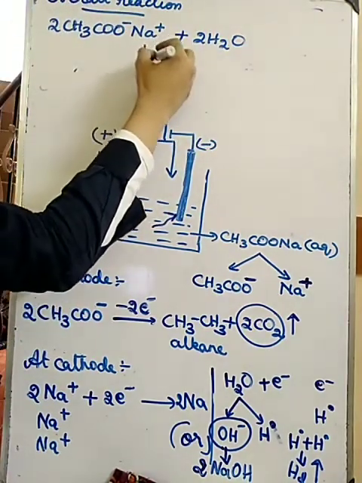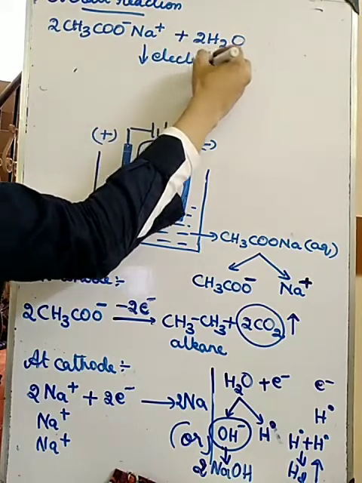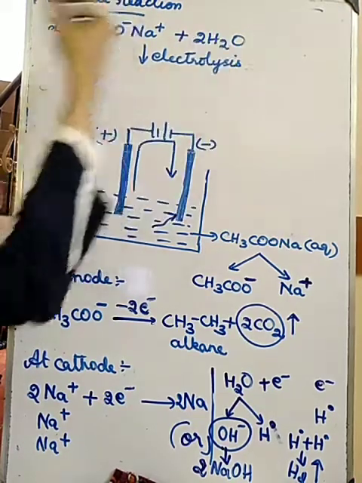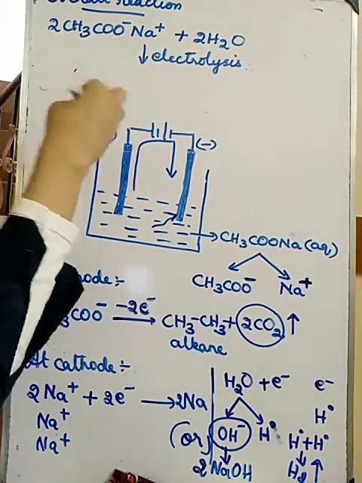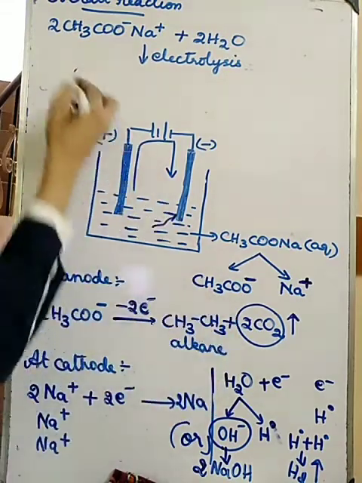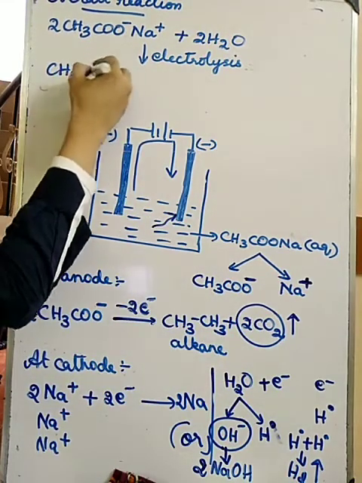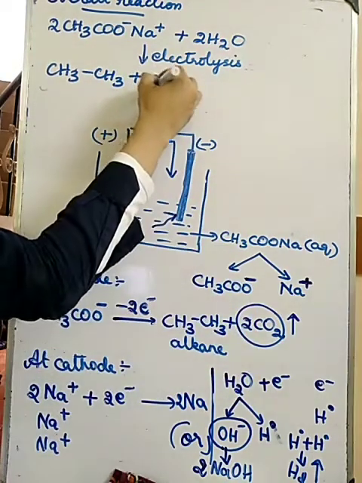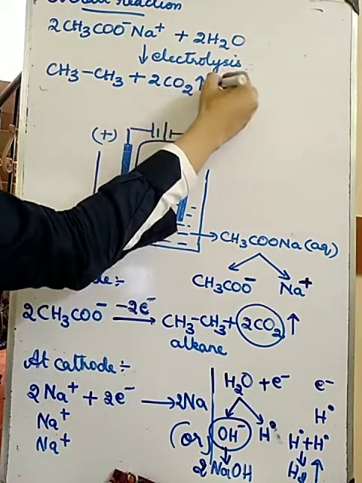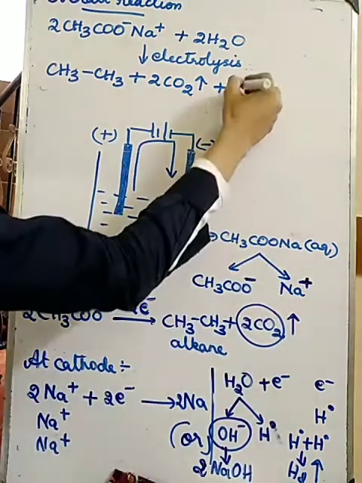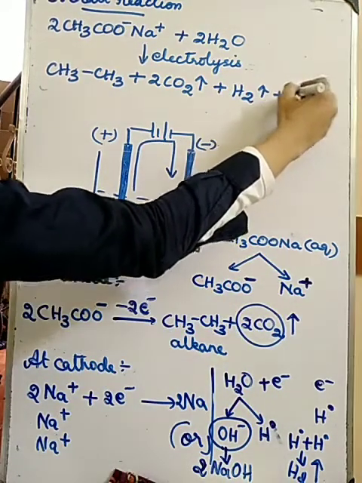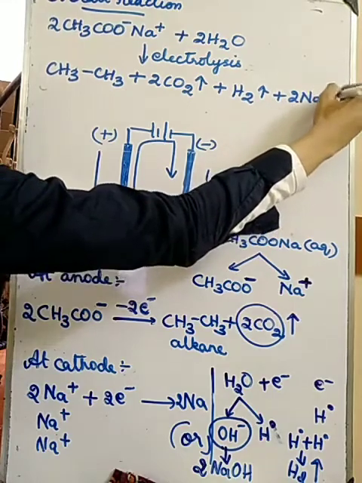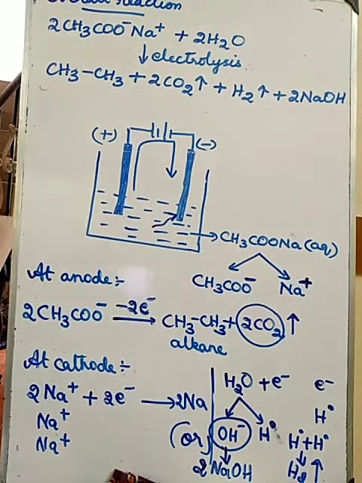When you do electrolysis of this aqueous solution, what all are you getting? I am getting CH3 single bond CH3 plus 2 carbon dioxide plus hydrogen gas plus 2NaOH. This is the overall equation for Kolbe's electrolytic method.